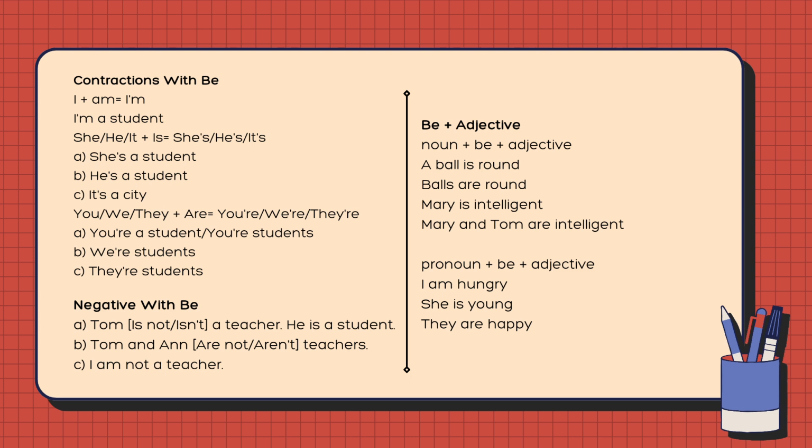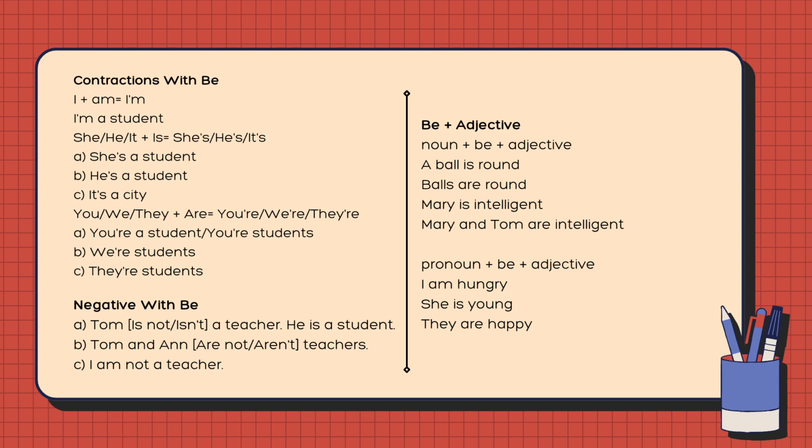He, she or it plus is: he's, she's, it's. For example, she's a student. He's a student. It's a city. You, we, and they plus are: you're, we're, and they're. For example, you're a student, or you're students. We're students and they're students.